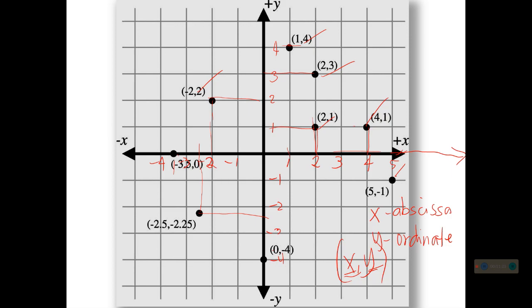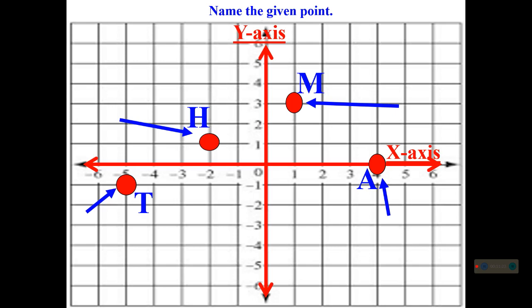So I hope you got how you are going to name the points. Let us have this one. As you have seen, we have the names of the points: M, A, T, and H. Let us have first the point M. As I said earlier, start at the origin, look at the value of your x, then look at the value of your y, forming a straight line.